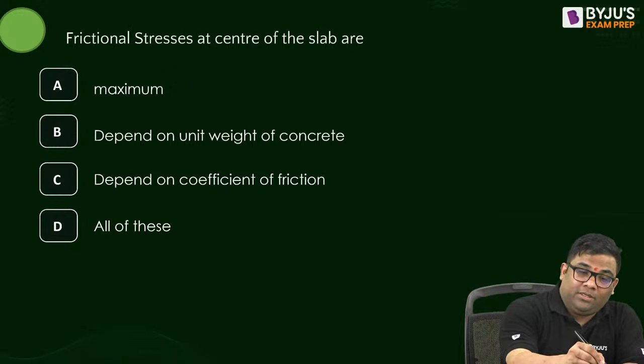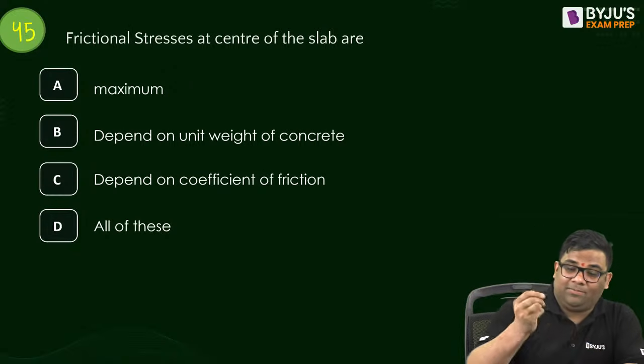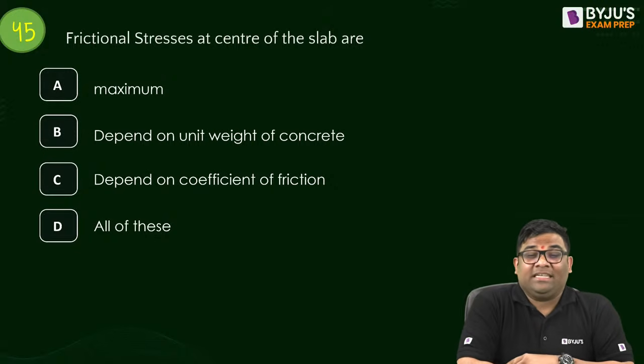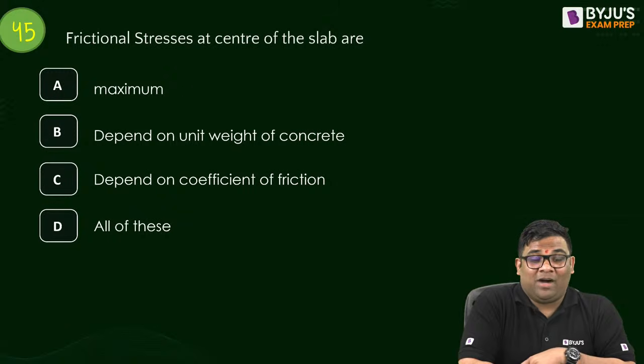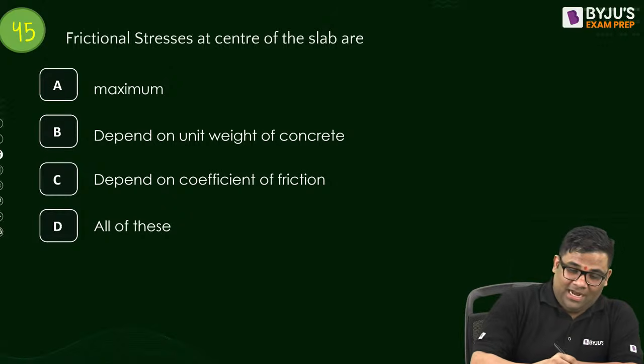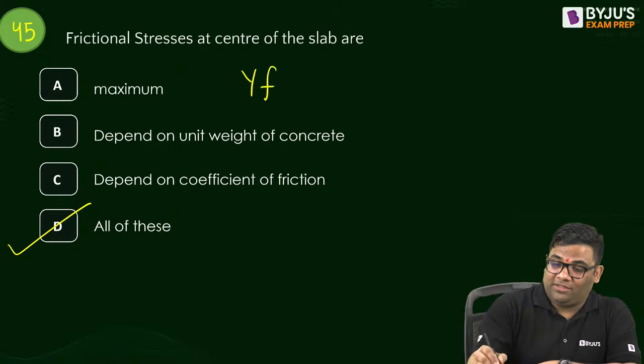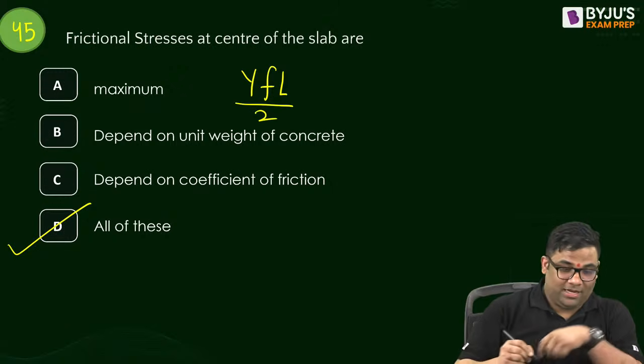45th question. Frictional stresses at the center of slab. Answer this again. Which of the following are correct? Fast. Hope you are enjoying these sessions. I have nicely mixed all the transportation. So what is the answer? It is all of these. It is maximum, it depends on unit weight, it depends on the coefficient of friction, it depends on everything.